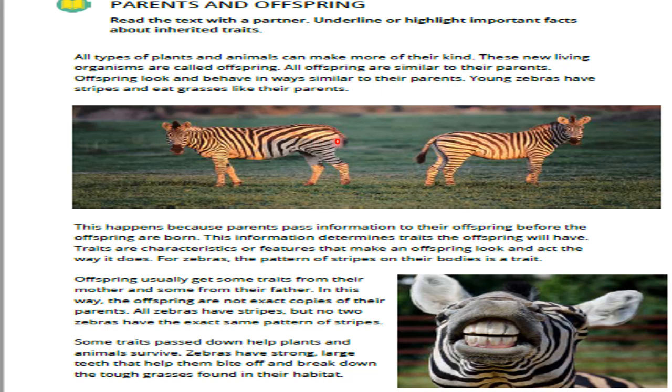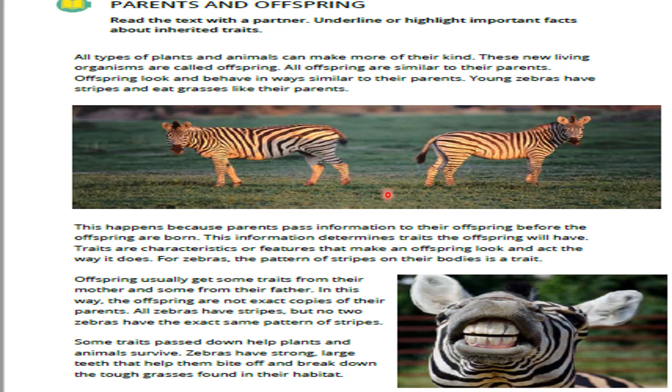Number 3. What are traits? And what is the special inherited trait of zebras? Again, what is the meaning of traits? Traits are characteristics or features that make an offspring look and act the way it does. For zebras, the pattern of stripes on their bodies is a trait. So the special inherited trait of zebras is the pattern of stripes on their bodies.